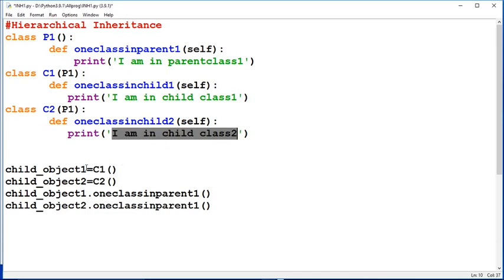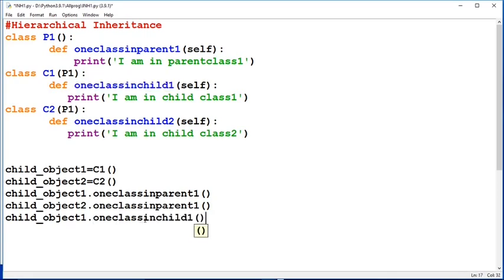Simply you have to write child class 1 object dot print statement in child 1, and just that with the other object, which is the child class 2 object, with that you can access child class 2. That means I'm in child class 1, I'm in child class 2.